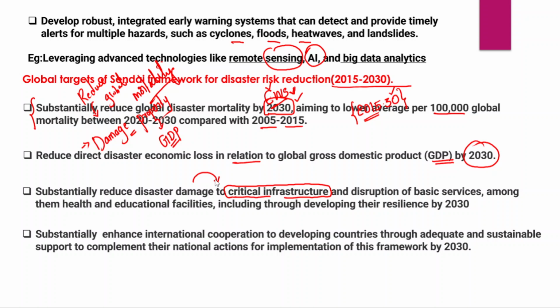At the global level, all the countries should come together with the objective of substantially reducing the damage caused to infrastructure, and also disruption of basic services like healthcare and educational facilities, through developing their resilience by 2030. Remember that all these objectives have to be achieved by 2030.